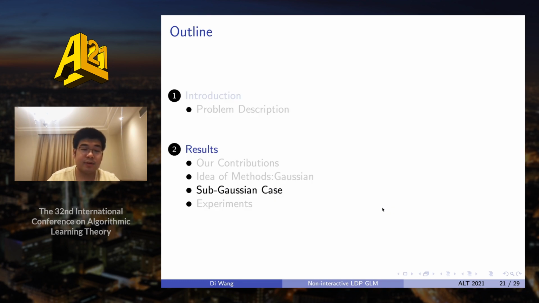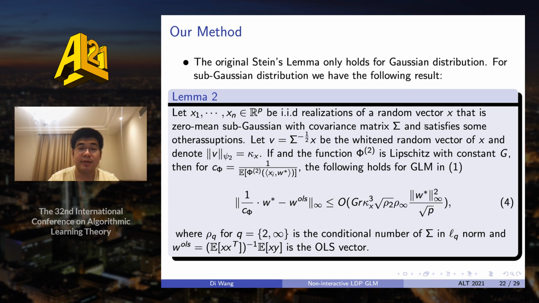And our second contribution is the extension to the sub-Gaussian case. For the sub-Gaussian case, it's almost the same, but there are still some differences. The first one is that, although W star is still quite close to C phi times W LS, it is not an equality, it's an inequality. That is, there is a bias term, which is 1 over square root of p. And the second difference is that the error of this bias term is in the L infinity norm.